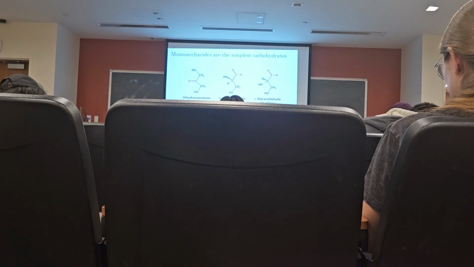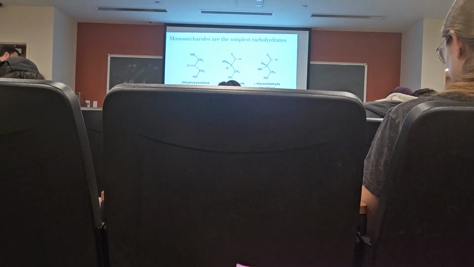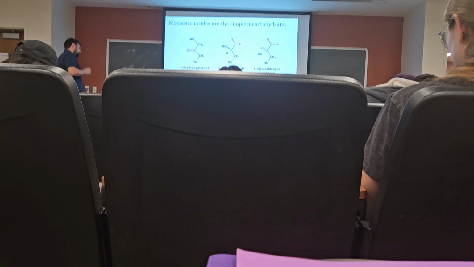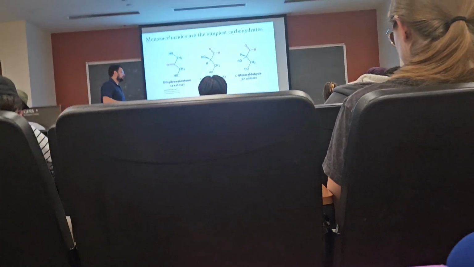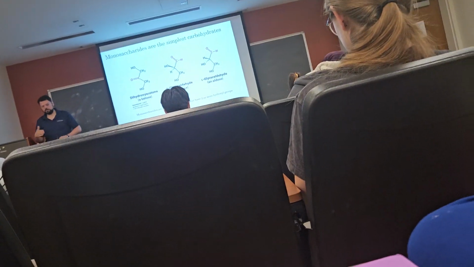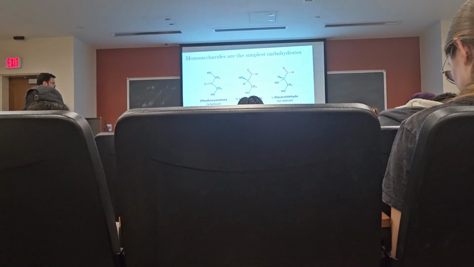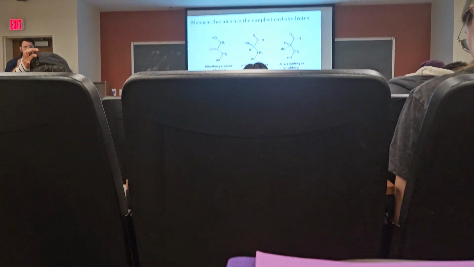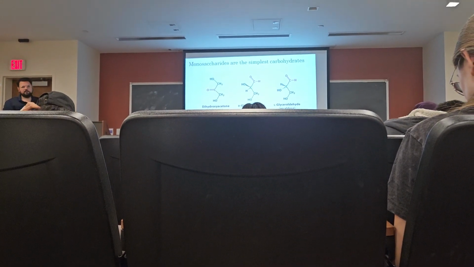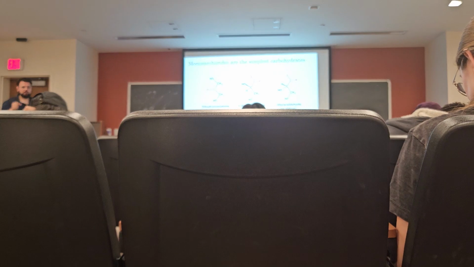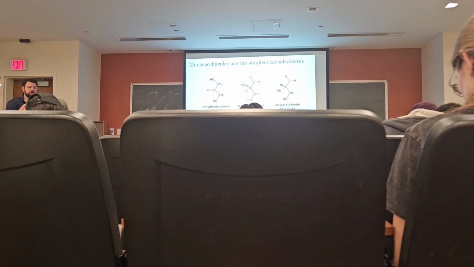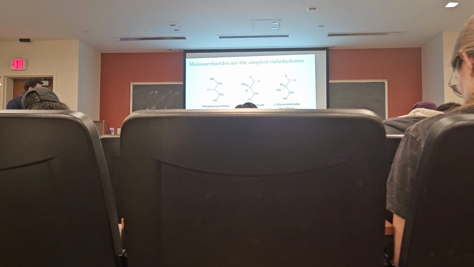So if we have a solution of D-glyceraldehyde and you shine polarized light through that sample, it actually rotates that light a couple of degrees to the right. And the same is true for L-glyceraldehyde, only it turns that light to the left. D and L. From these 2 designations, we derive all of the D and L configurations for the more complex or longer sugars. So we can have D-glucose, L-glucose, D-mannose, L-mannose, and so on and so on. And these are named for their similarity to either D-glyceraldehyde or L-glyceraldehyde.